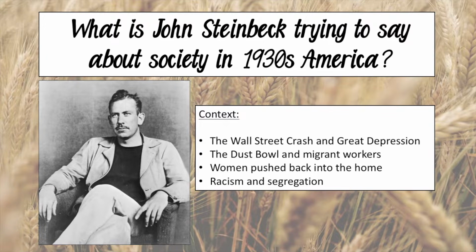The Dust Bowl: many of the southern plains in America got very dried up and huge dust storms were created. It meant there were so many migrant workers who would go from farm to farm to farm trying to get work. Some of these migrant workers would have owned their own farms previously, but because of the Dust Bowl, they would have had to sell up if they could get any money, and then go work for other people. So they don't have roots, they don't have their own home. They're having to go from farm to farm, wherever the work is. So think about how that would contribute to a feeling of loneliness within society.